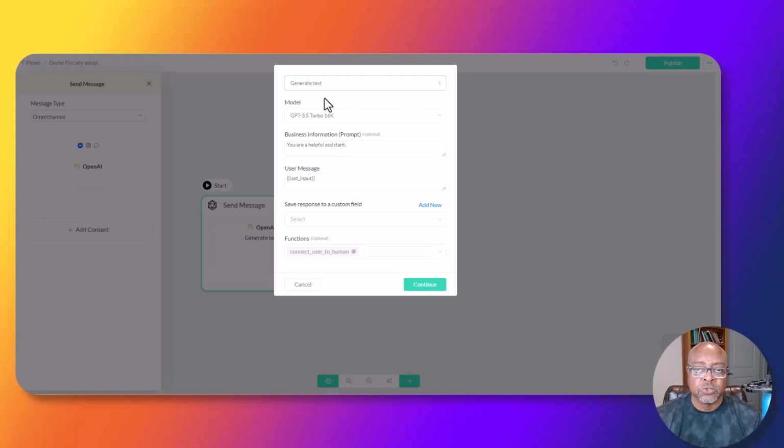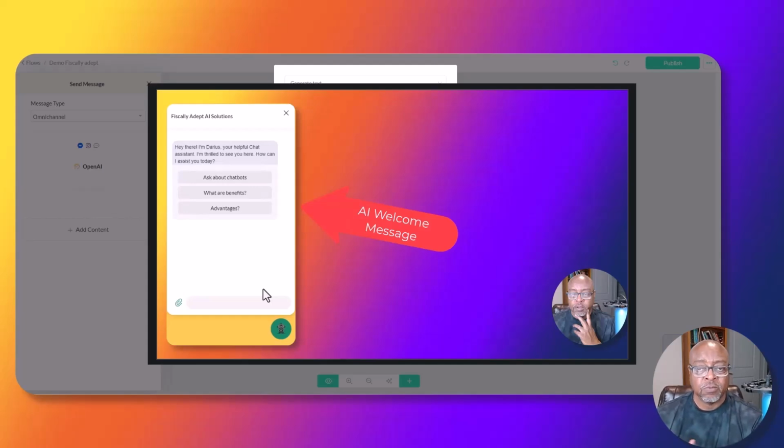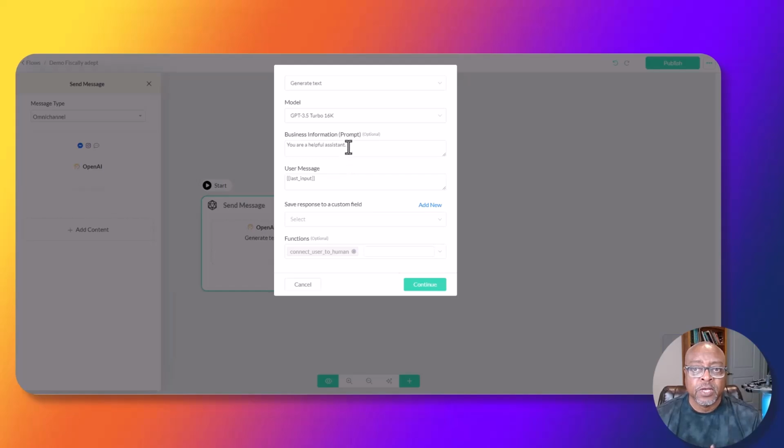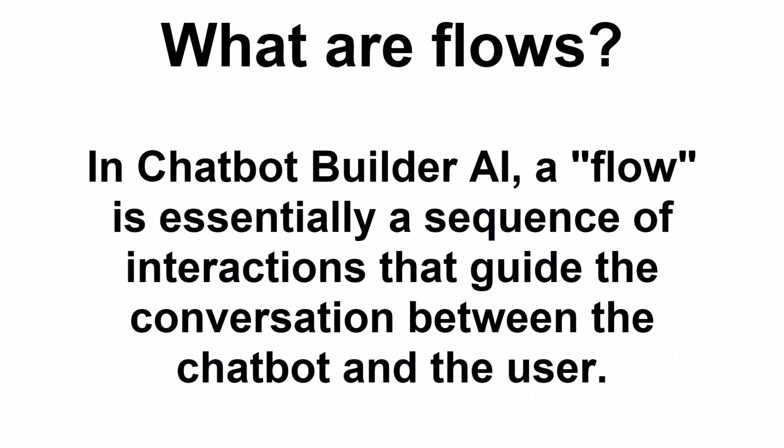But the basic is just generating text, and that's what we're going to do first. So when you saw that box open before, it was just text that was in it with those buttons that I added. Okay, but here, whenever you add an AI to any of the flows, and understand what a flow is, it's essentially a sequence of interactions that guide the